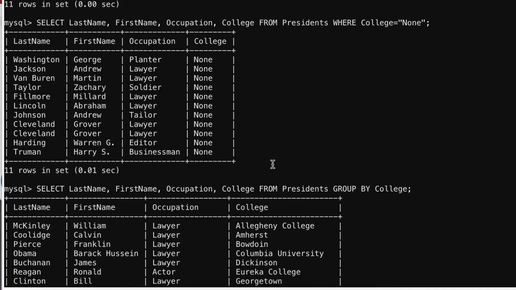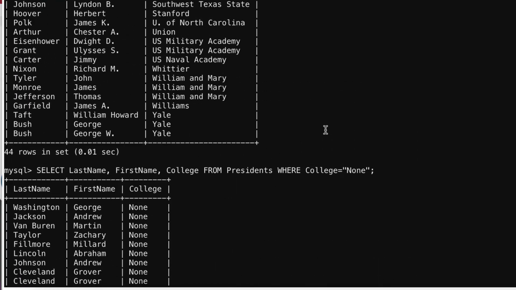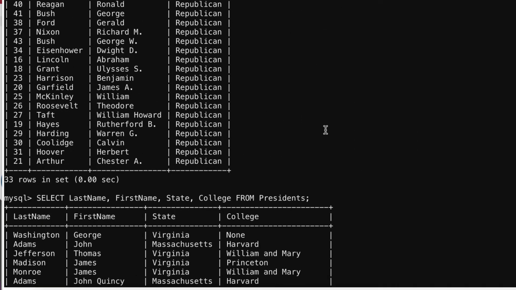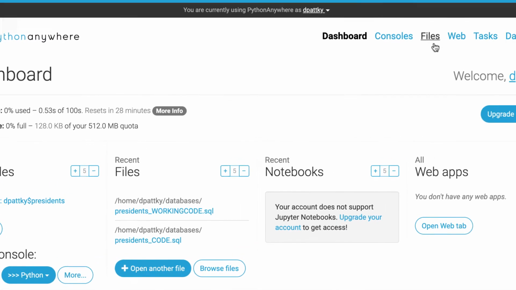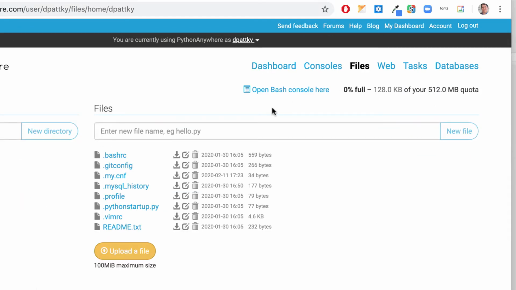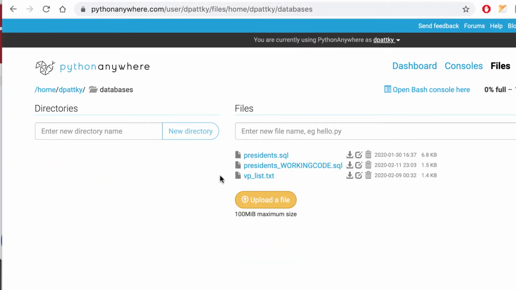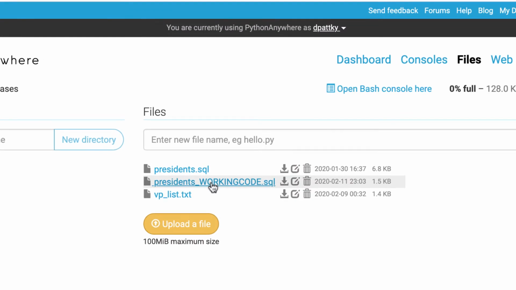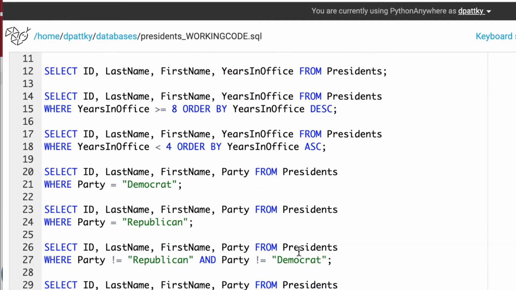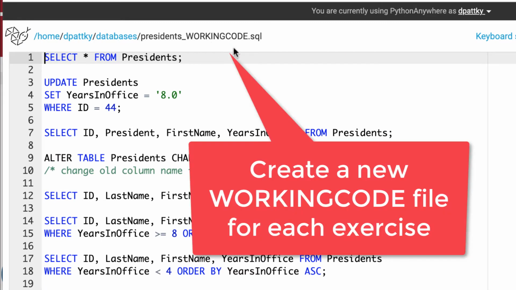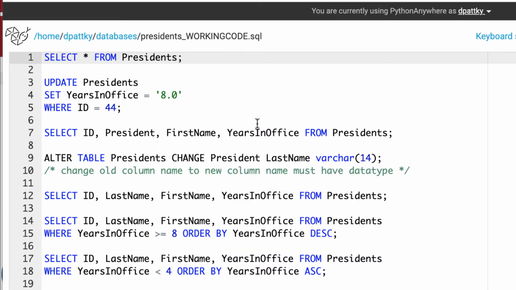But what I'm recommending now, because some of these have been closing out and then all your work is gone. That doesn't necessarily mean everything you did is gone, because if you have a working code file, I could go into your files and your databases, look at your working code and see that you did all of your queries correctly, and how you did them. And again, you should make a new working code for each exercise. So if you did one for presidents, do one for presidents, foreign key, etc.